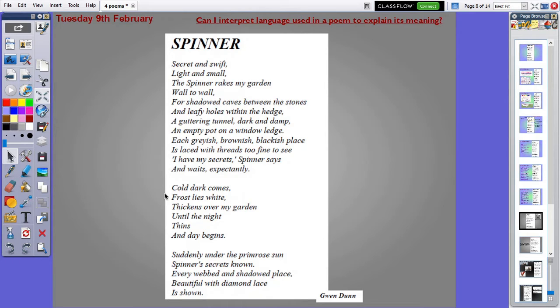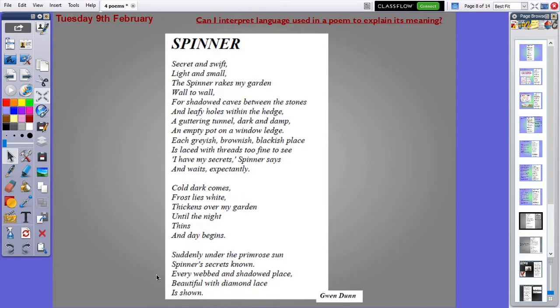Cold dark comes, frost lies white, thickens over my garden until the night thins and day begins. Suddenly, under the primrose sun, Spinner's secrets known, every webbed and shadowed place, beautiful with diamond lace, is shown.